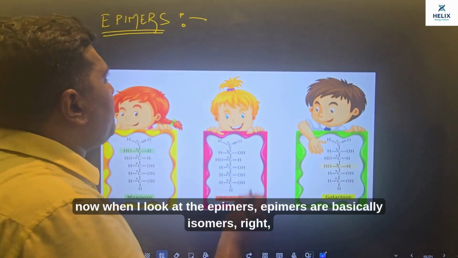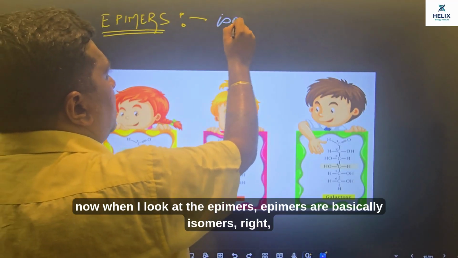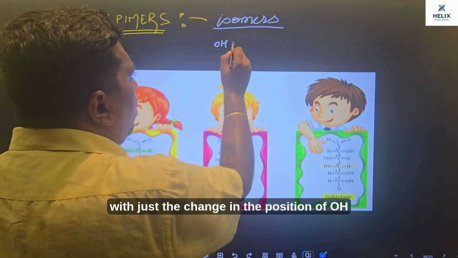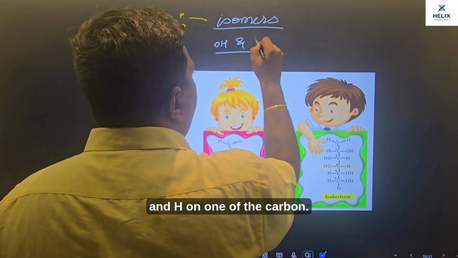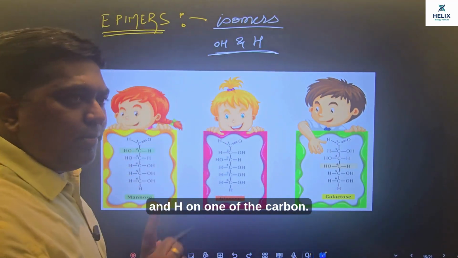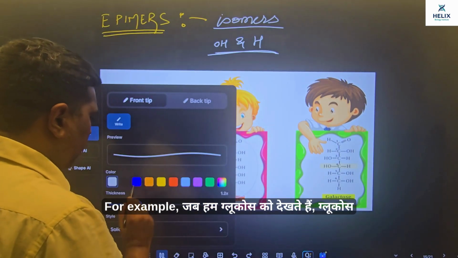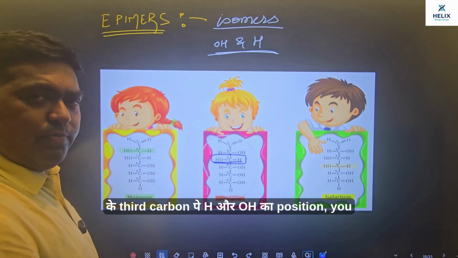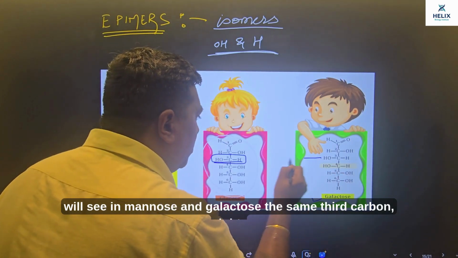Now when I look at the epimers, epimers are basically isomers with just the change in the position of OH and H on one of the carbons. For example, when we look at glucose, the position of H and OH on the third carbon of glucose, you will see the same in mannose and galactose at the same third carbon.